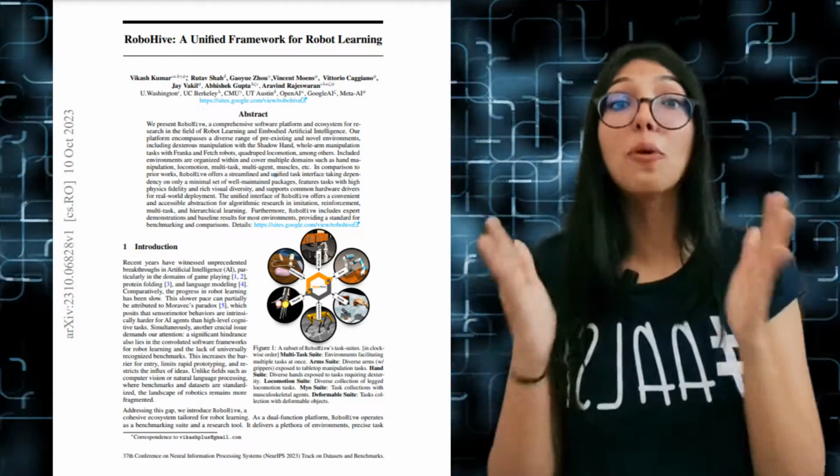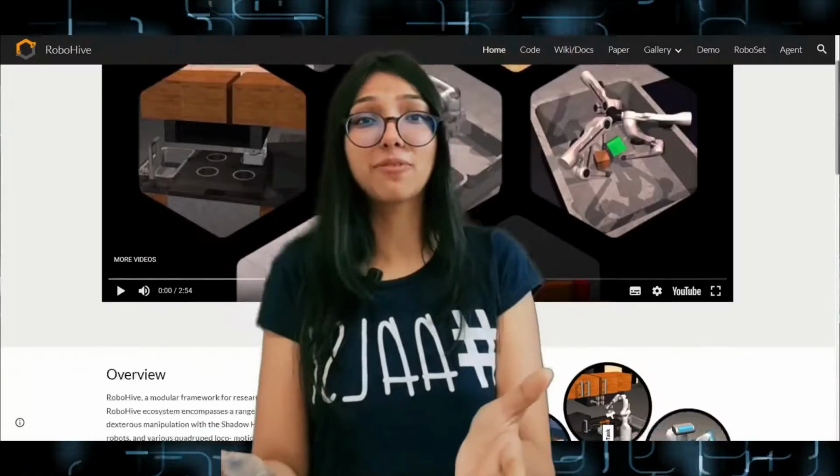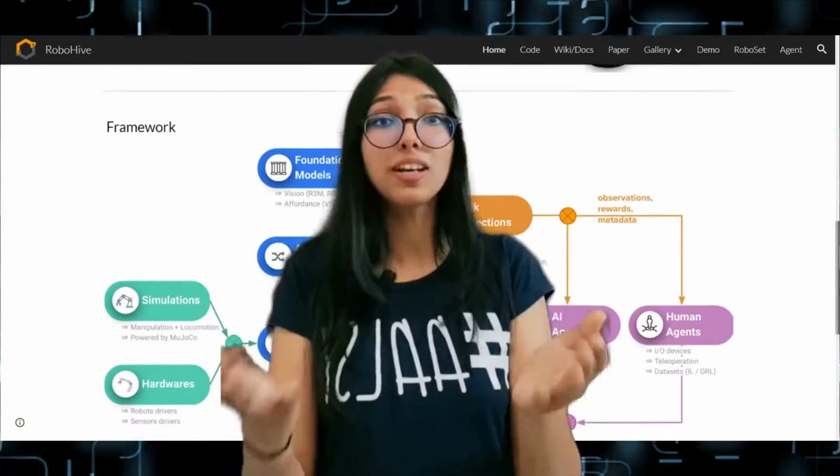To bridge the gap and accelerate progress in robot learning, a collaborative effort from leading institutions including U Washington, UC Berkeley, CMU, UT Austin, OpenAI, Google AI, and Meta AI presents RoboHive. RoboHive is not just a platform, but a game changer, serving as both a benchmarking tool and a research environment. It supports various paradigms such as reinforcement, imitation, and transfer learning, providing researchers with a versatile toolkit for investigation and prototyping. Let's delve into the key features that make RoboHive stand out.